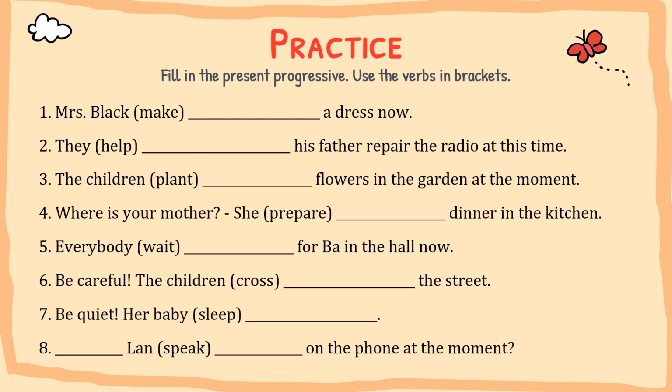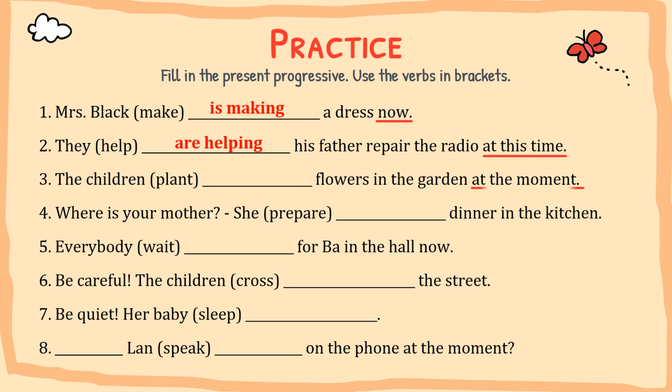Number 1, we have the word now. So in this case, you use the present progressive tense. We have the answer. Mrs. Black is making a dress now. Number 2, we have the sign at this time. So the answer here we use, they are helping his father repair the radio at this time.